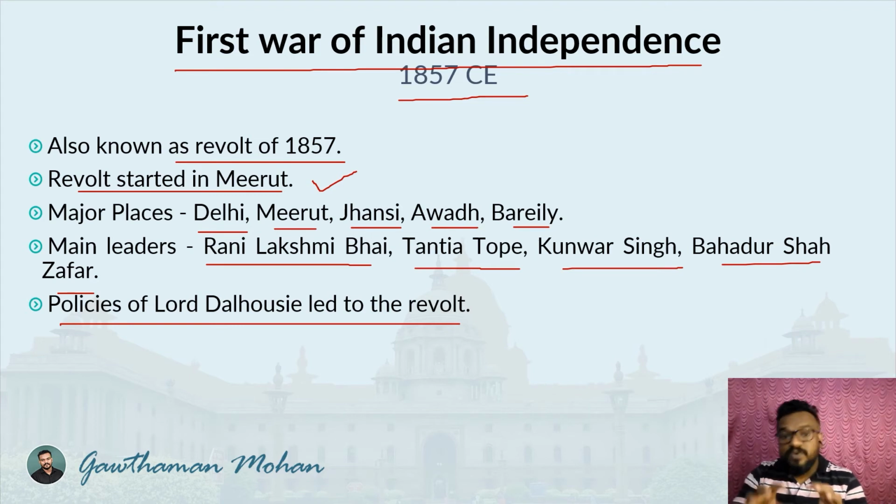But it was a remarkable event, because it was a great learning and realization for the Britishers. With this, the British East India Company rule came to an end, and a new era started, the rule under the British Crown, when the British government started administering the country directly from Britain. These are the consequences of the war of 1857.